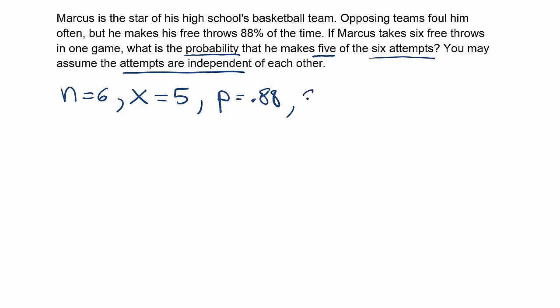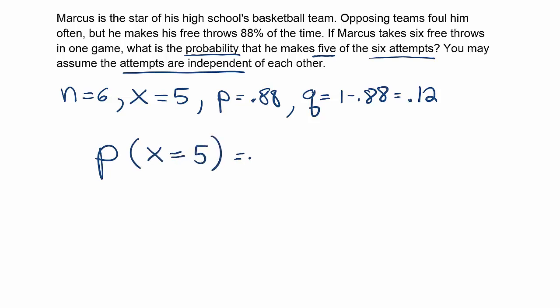Of course, if p is 88%, then q, which is the probability of failure, is just 1 minus 0.88, and that would be just 12% or 0.12 as a decimal. Okay, so there are the things we need. I think binomial probability fits because it meets the checklist or criteria for a binomial experiment. So we can then solve the problem by saying, we're looking for the probability that the number of successes x is equal to 5.